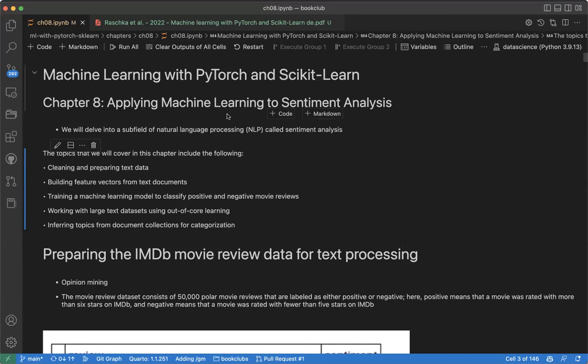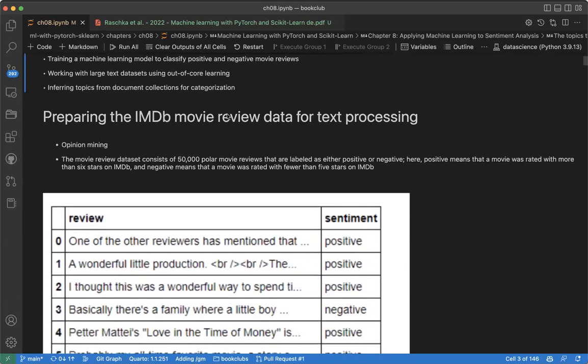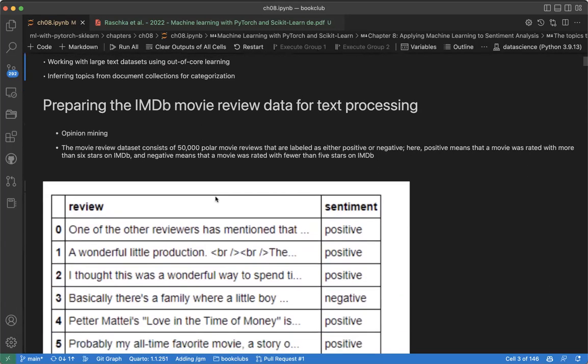Because if we want to train machine learning, we give that machine learning algorithm some features. So how can we build feature vectors from text documents, and then we can train a machine learning model to do some kind of classification of given movie reviews. So let's move on and see what will be happening. So this is kind of what we're gonna do.